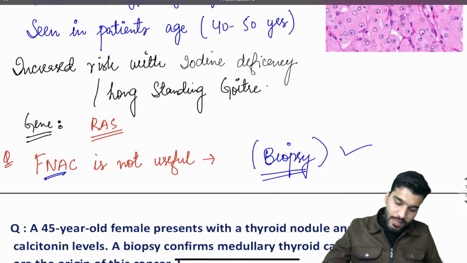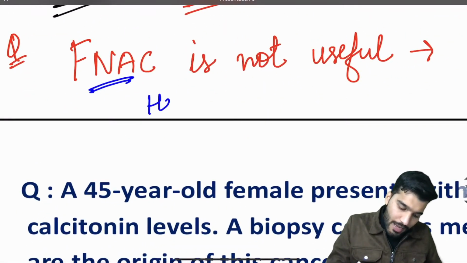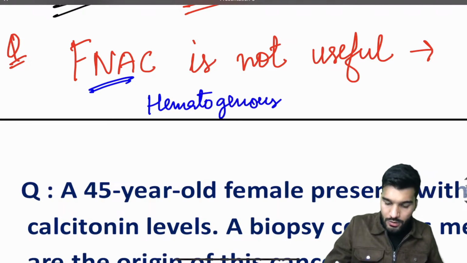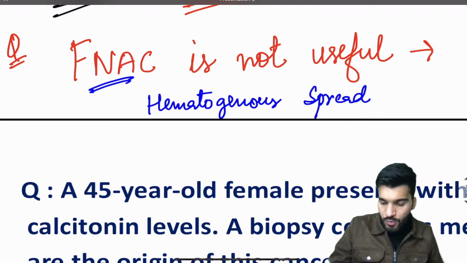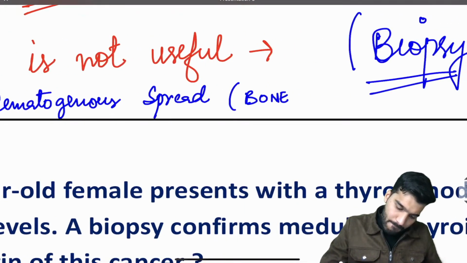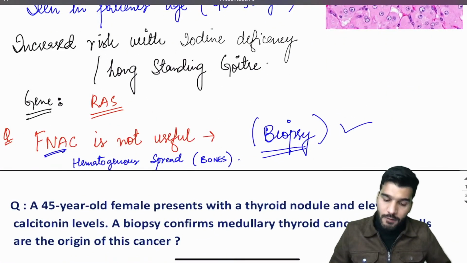And the spread in case of follicular carcinoma is going to be which spread? Hematogenous spread, to bones. Is that clear? Hematogenous spread to bones.